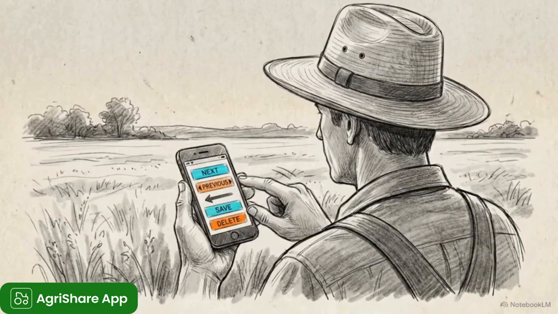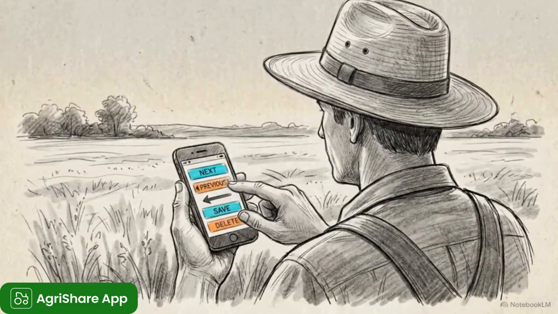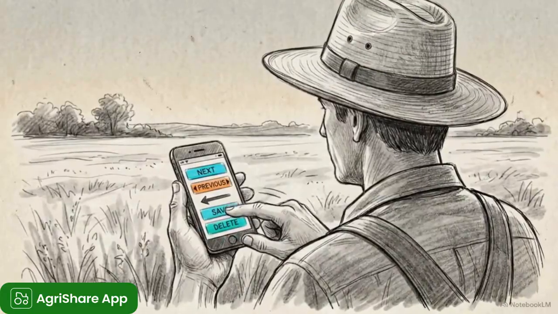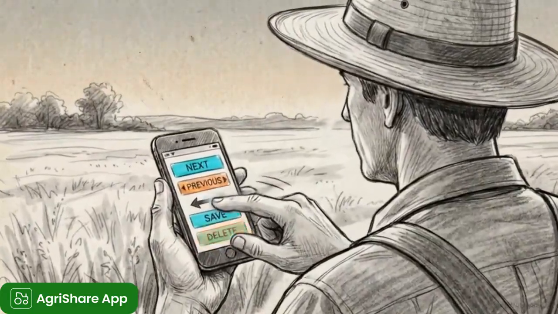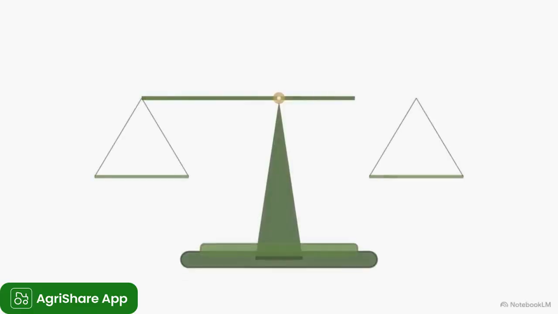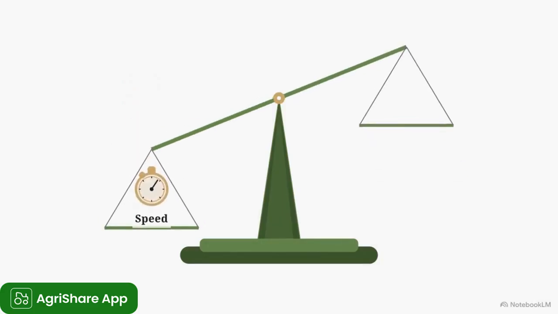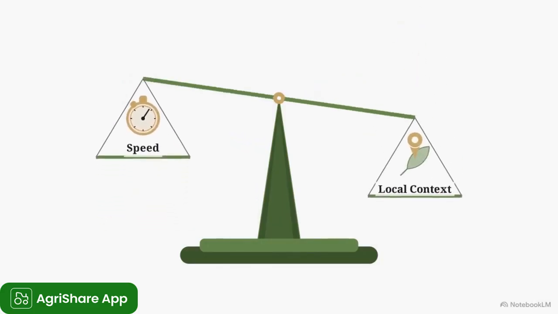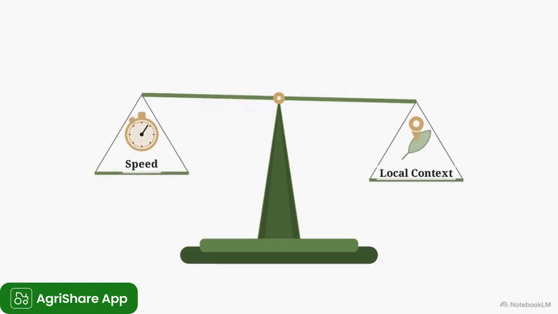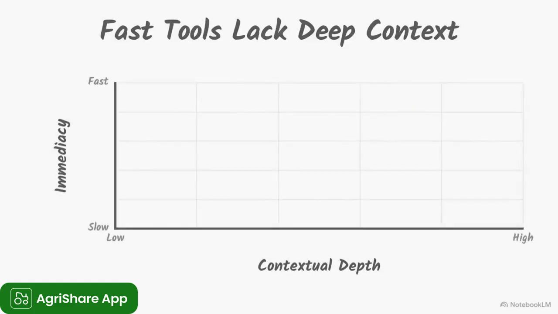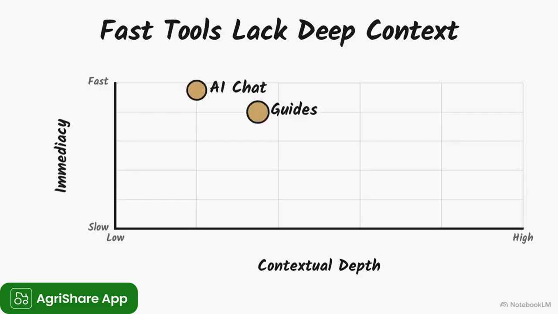If you are time poor and facing a crop issue, the dilemma is matching your exact problem to the correct app function without trial and error. Maximizing this app requires a strict scenario match. For every problem, you have to weigh the trade-off between how fast you need the answer and how hyper-local the advice needs to be. Let's map these tools. The y-axis tracks immediacy, how fast you get an answer. The x-axis tracks contextual depth.